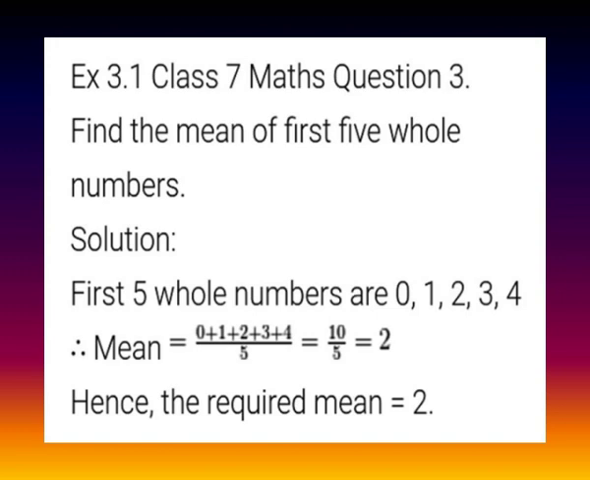Question number 3. Find the mean of first 5 whole numbers. Solution. The first 5 whole numbers are 0, 1, 2, 3 and 4. Mean is equal to sum of all observations divided by number of observations. Here sum of all observations is 0 plus 1 plus 2 plus 3 plus 4, divided by number of observations, which is 5. So 10 by 5, which is equal to 2.